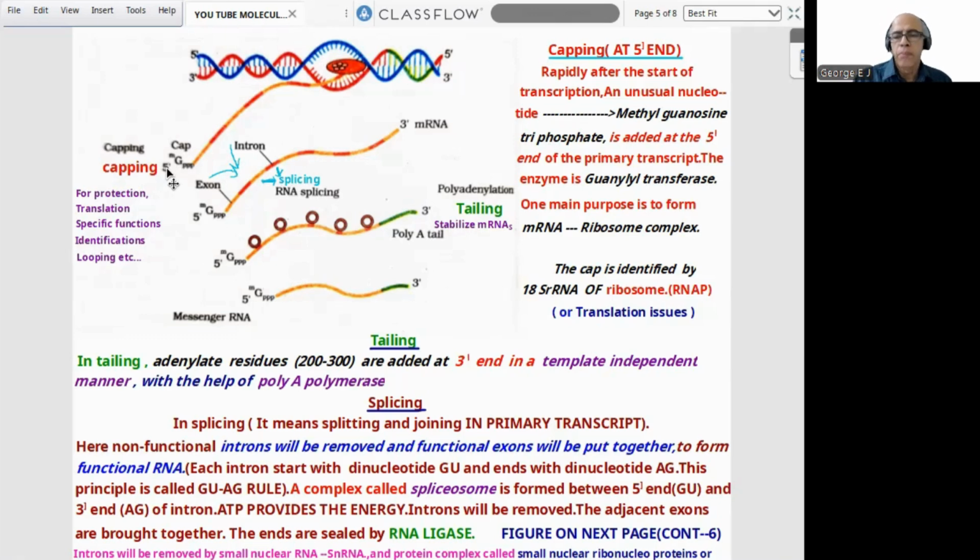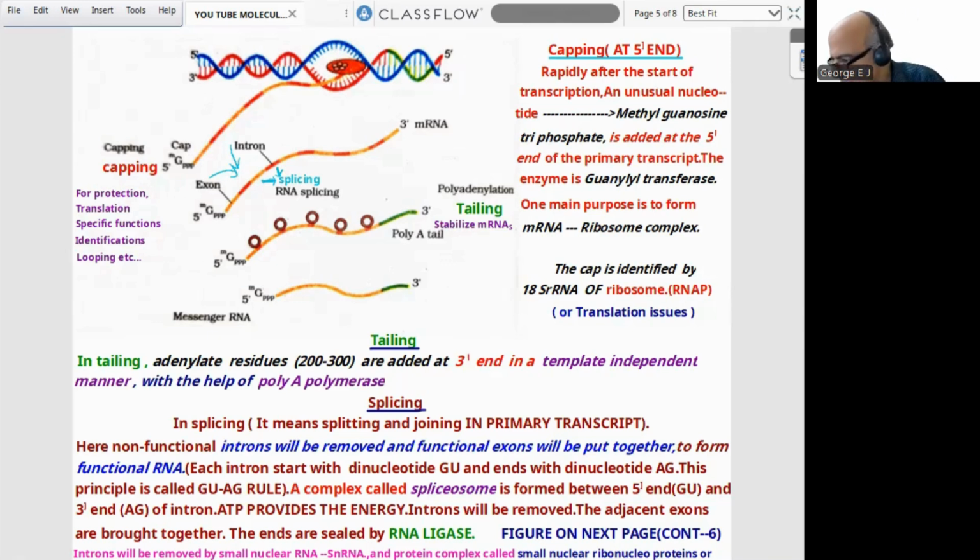Now, one main purpose is to form the mRNA-ribosome complex. That idea is clear. The cap is identified by the 18S rRNA of the ribosome. Otherwise translation issues can be possible.